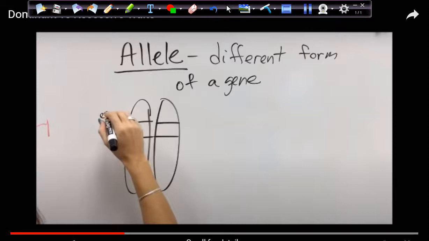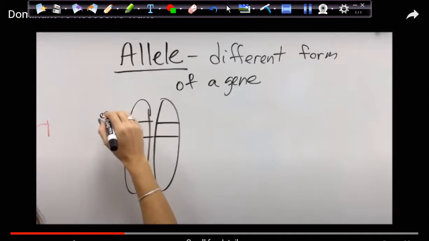So this allele means one of two or more versions of a gene at the same place on this chromosome. Like we have in this chromosome, we have one of two or more.